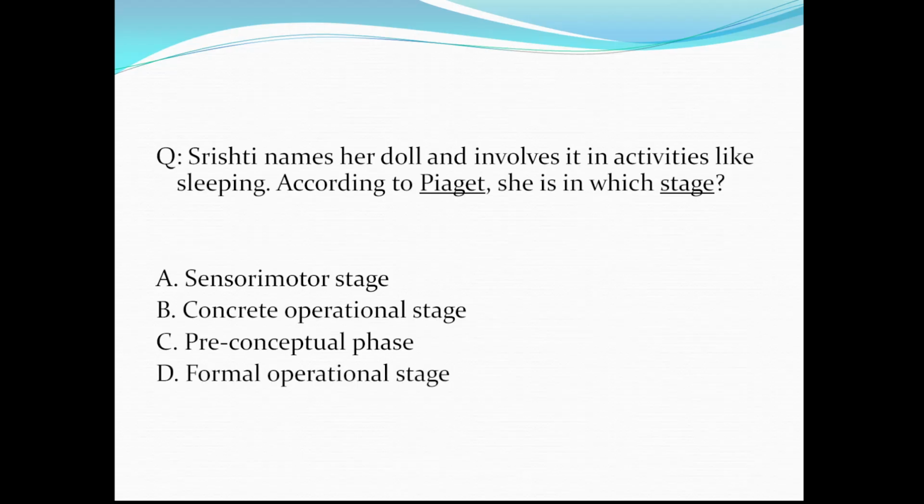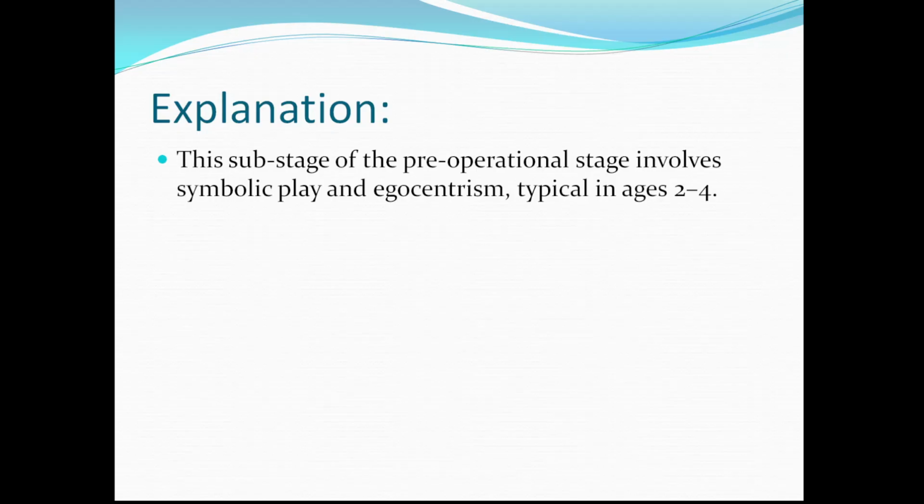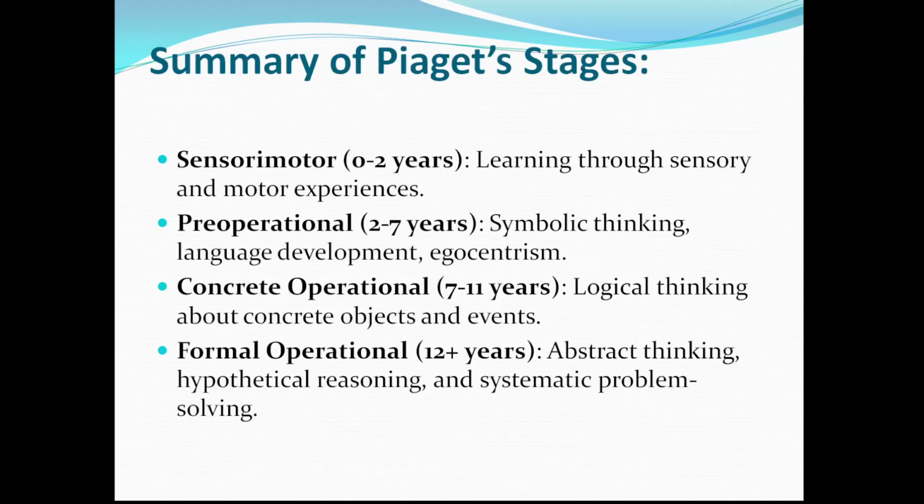Take 30 seconds, pause your video and try to answer this question. The correct answer is preconceptual phase. At this stage, the child involves himself or herself in symbolic play and egocentrism, which is typical in the age group of 2 to 4.